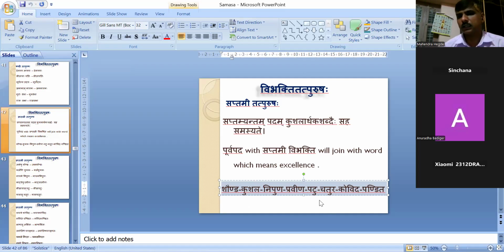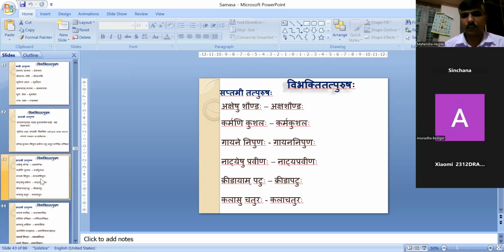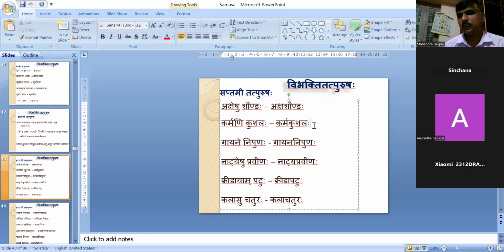That meaning, whenever it comes, we have to use Saptami Vibhakti. Examples are Karmani Kushalaha, Karma Kushalaha. He is good in his work. Karman is a Nakaranta Shabda, therefore it will become Karmani. Gayane Nipunaha, Gayana Nipunaha. He is good in singing. Natyeshu Praveenaha. He is good in dancing. Kridayam Patuhu. He is well versed with playing.